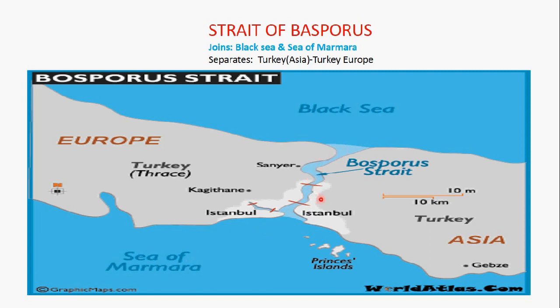On the land side, it separates Turkey in Asia and Turkey in Europe. Here is a whole Turkey, but one side is Turkey in Europe, another side is in Asia. So both are separated by a small strait known as Strait of Bosporus.